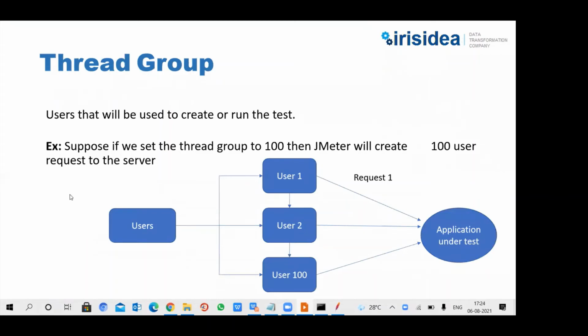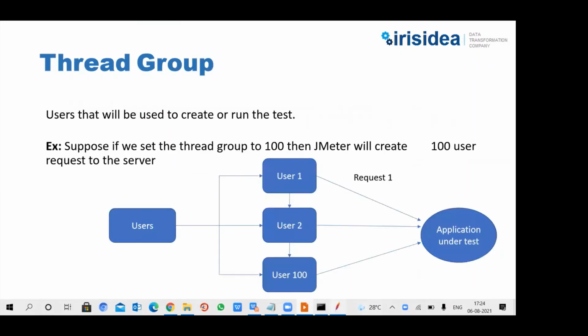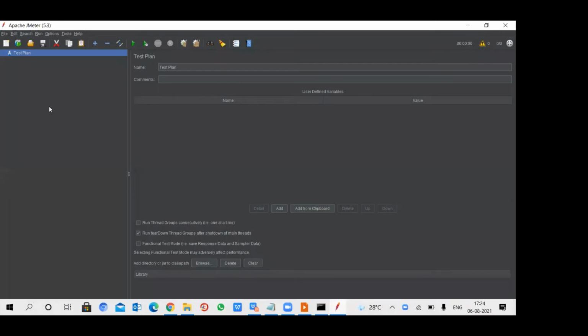Okay, the next thing. I am not writing a script, I'm just writing one test case for a web application which I have chosen for demo purposes. First, we have to name our test plan anything, like I will name this first demo.